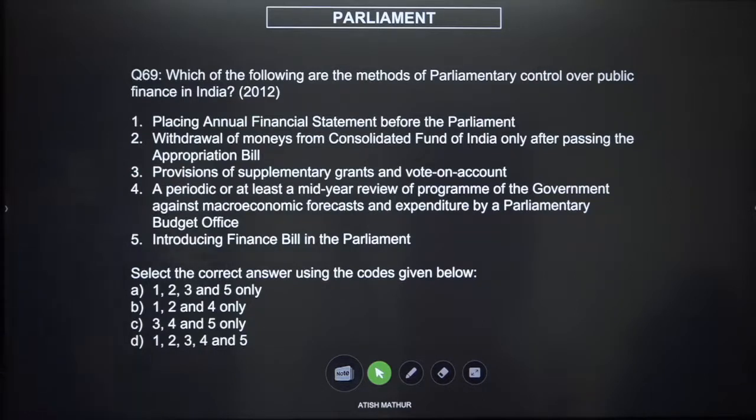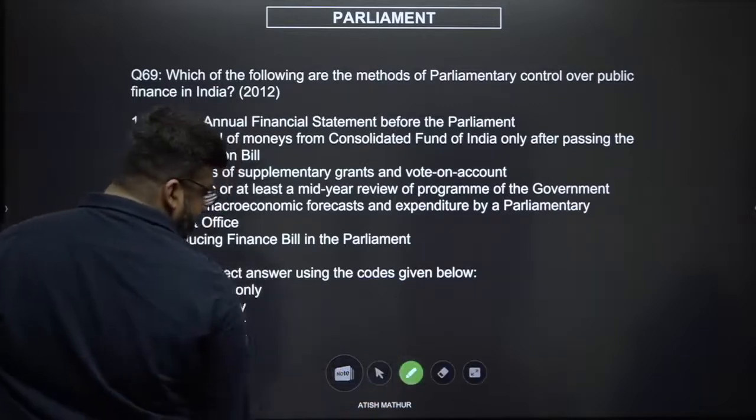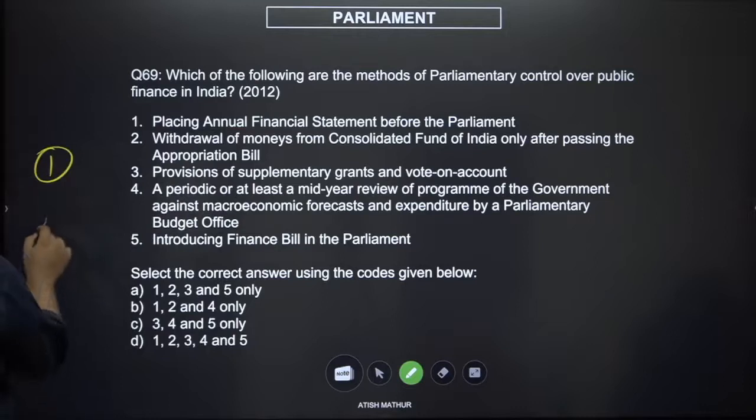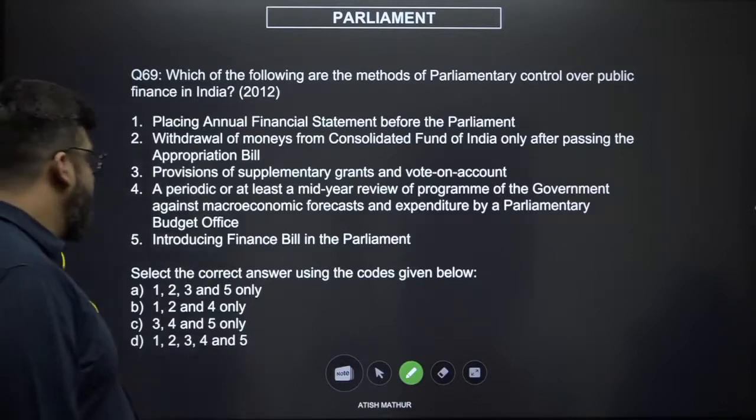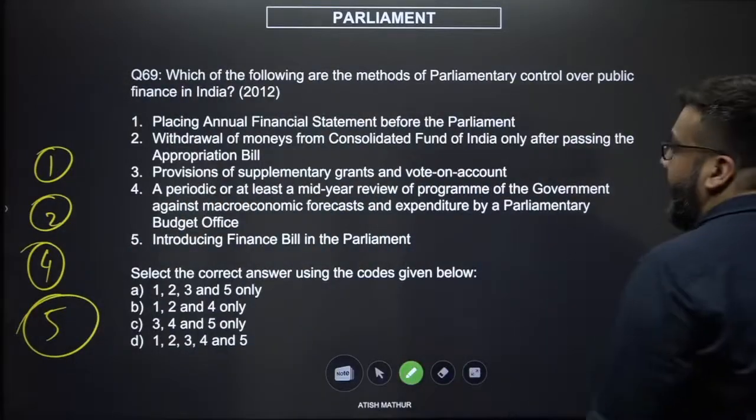Now, let us see if we can eliminate something. We've got 1, 2, 3 and 5, 1, 2 and 4, 3, 4 and 5. We've got 1, 2, 3, 4 and 5. As we can see, we've got 1 in 3 options, we've got 2 in 3 options, we've got 4 in 3 options, and we've got 5 in 3 options, right? Okay. Now, that means it does not make sense for us to look at option combination methods. It's going to be us running around in circles.